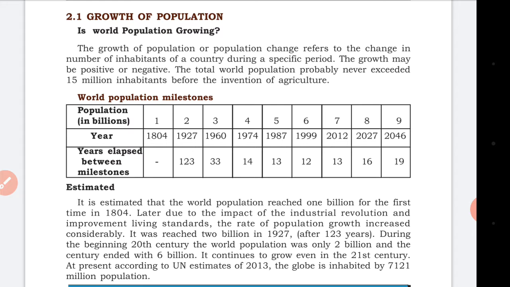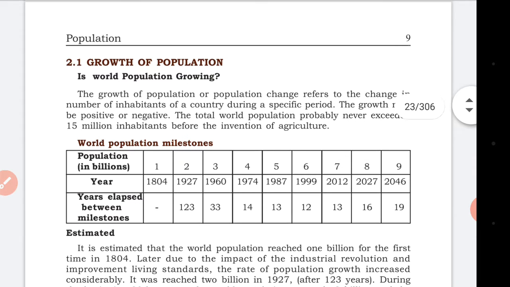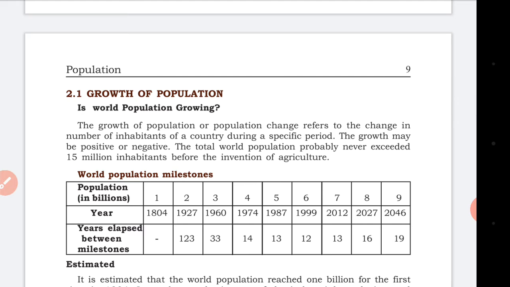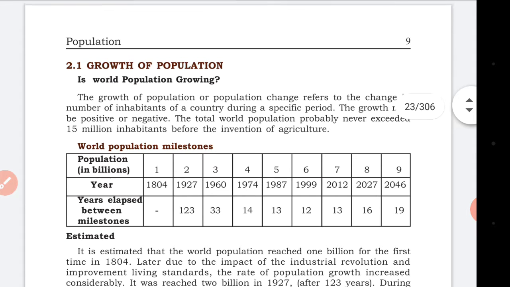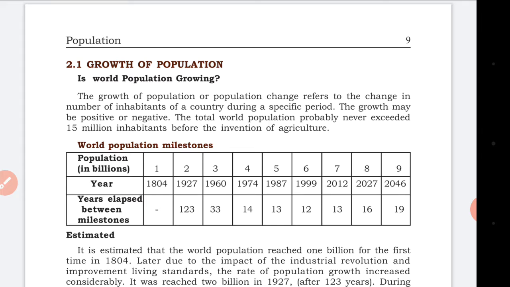The growth of population or population change refers to the change in the number of inhabitants of a country during a specific period. The growth may be positive or negative. The total world population never exceeded 15 million inhabitants before the invention of agriculture. So here they are telling that the growth of population may be positive or negative, meaning the population may be increasing or decreasing, but it increased because of the invention of agriculture, when humans started using agriculture.